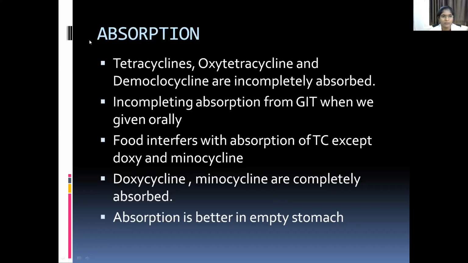Next, coming to the absorption of tetracyclines: oxytetracycline and demeclocycline are incompletely absorbed from the GIT when given orally, and food interferes with the absorption of tetracyclines except doxycycline and minocycline. Doxycycline and minocycline are completely absorbed from the GIT. Absorption is better when given on an empty stomach.